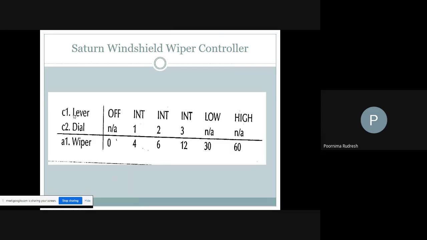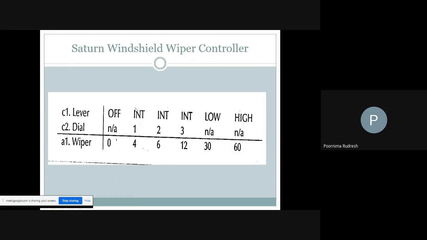See here, C1 is the lever. It has positions: off, intermittent, low, and high. In the intermittent position we have three levels, 1, 2, and 3. After that it is low and high.